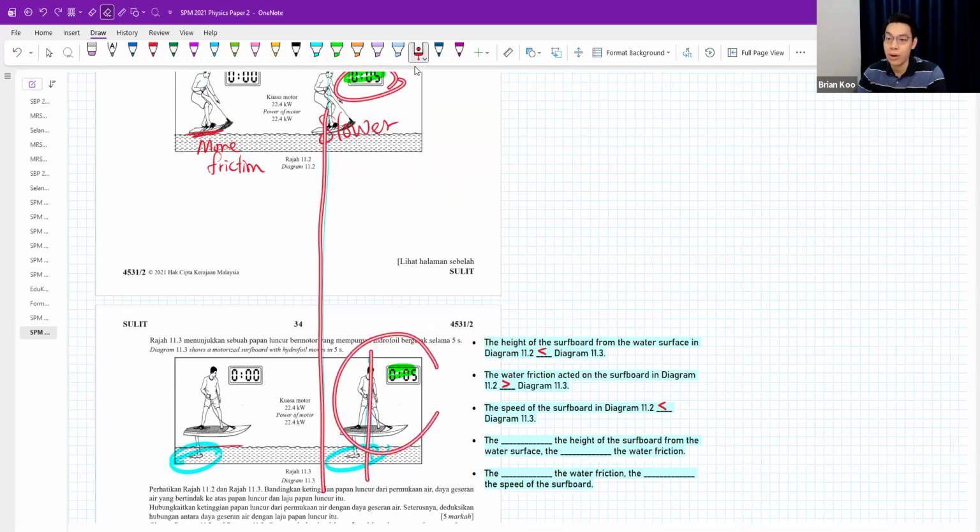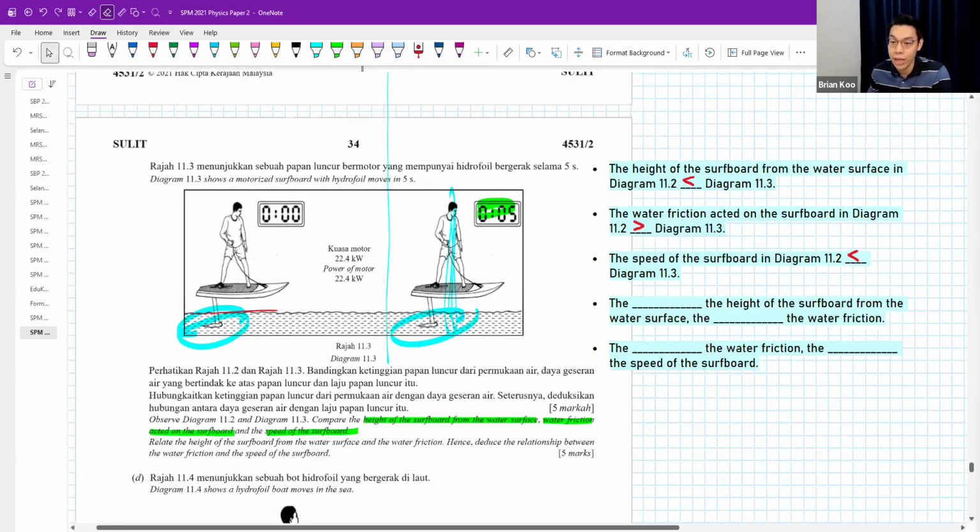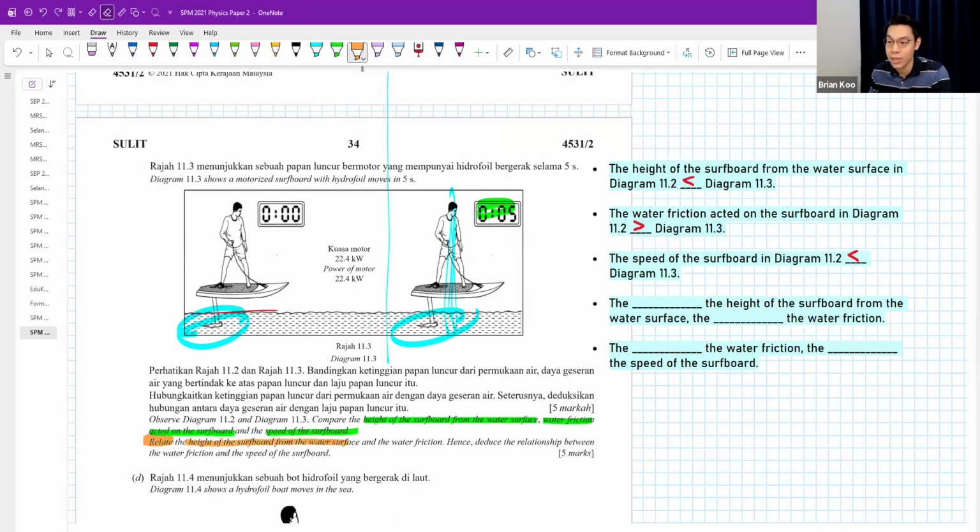Right? So according to all my comparison, they ask, can you go and relate height of surfboard from water surface and water friction? Also relate water friction and speed of surfboard. Okay, so I'm going to say height and water friction. If the height is smaller, then the water friction is greater. One small, one big. So you can say one small, one big, or one big, one small.